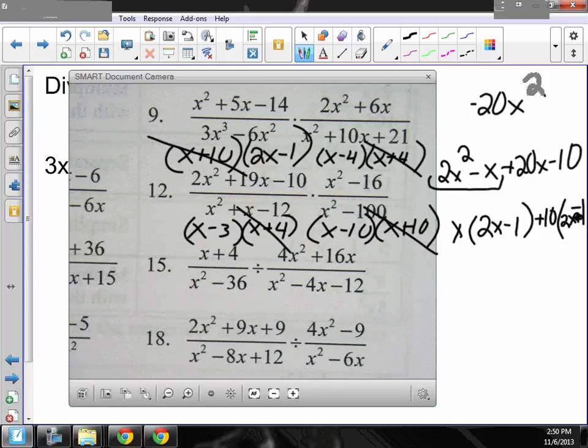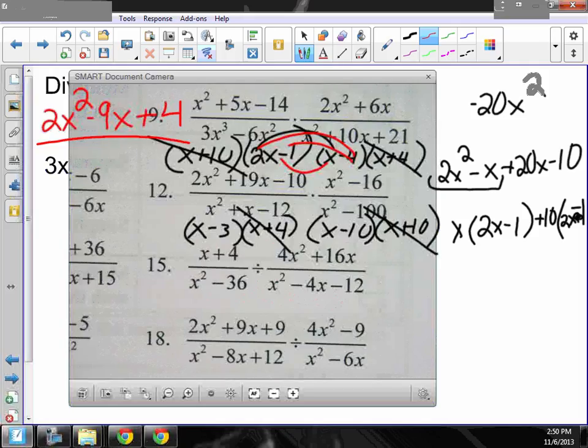So on top, I have 2x squared. And then I'm going to have minus 8x minus 1x gives me negative 9x. And then the last one is plus 4 over.